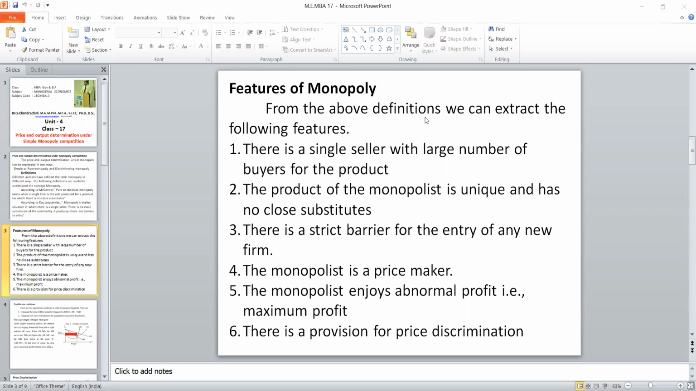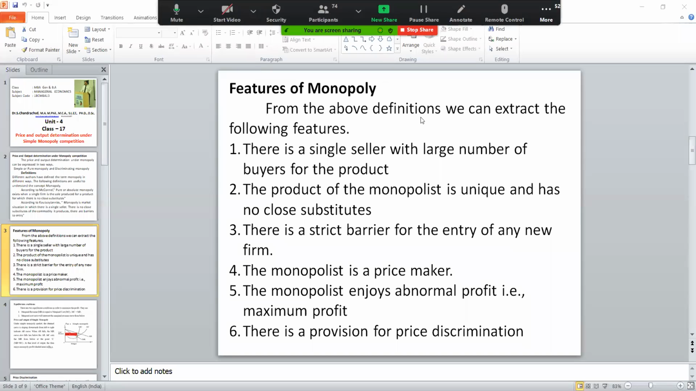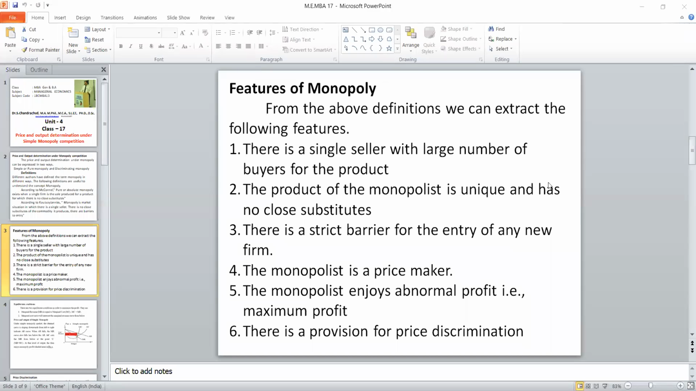In perfect competition, there will be free entry and exit. But here, he will impose strict barriers on the entry of a new firm. He will not allow it, and may even try to kill those who are trying to enter, because he is a monopoly. He will not allow it because he may lose the monopoly power and the abnormal profit. So he will restrict or prohibit the entry of the firm.